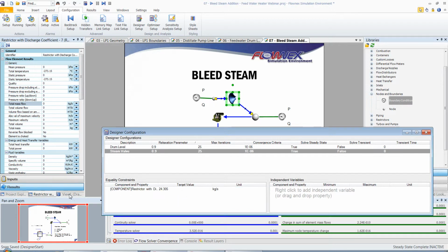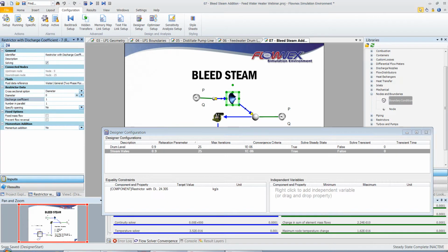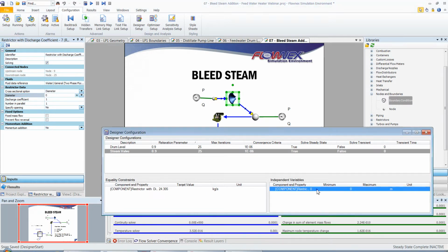And from the inputs tab, I'm going to select the diameter as our independent variable, and I will vary that from 0.5 to 1 meter.